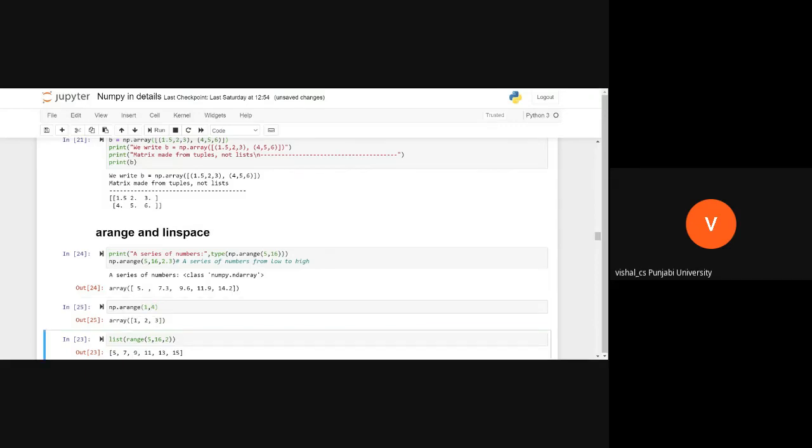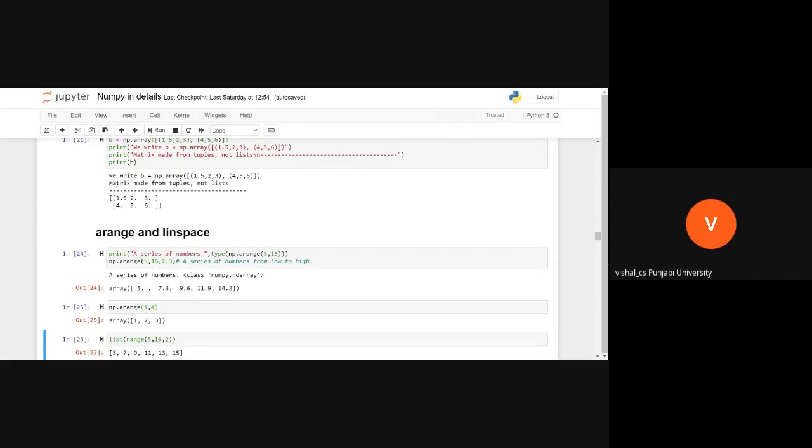See, it's doing the same thing. Here we are generating a list by using the range function, but when we have to generate an array, what do we have to use? The arange function.